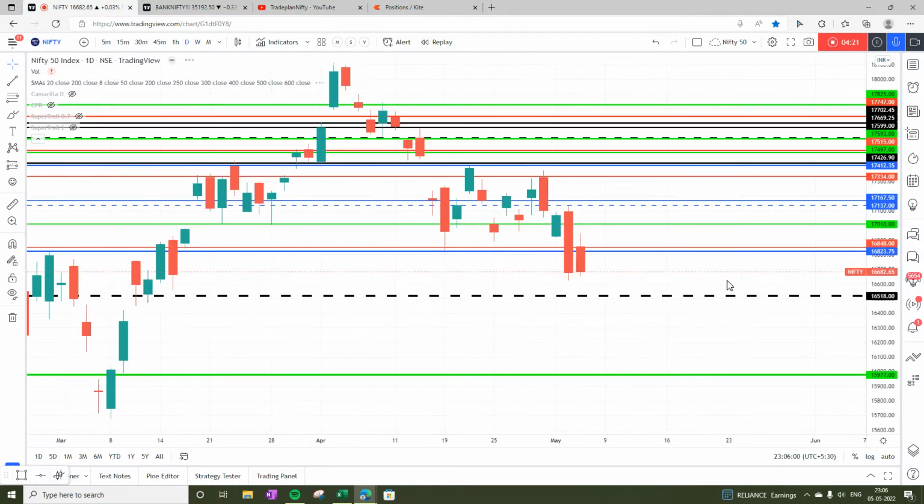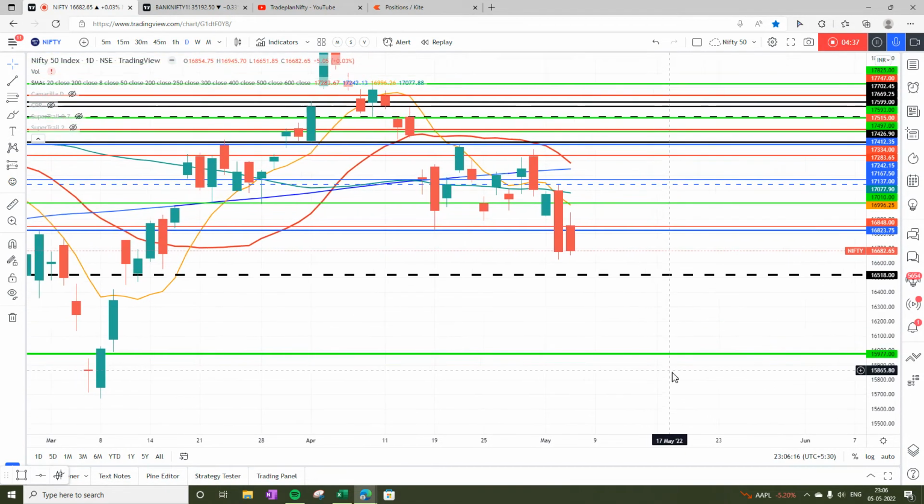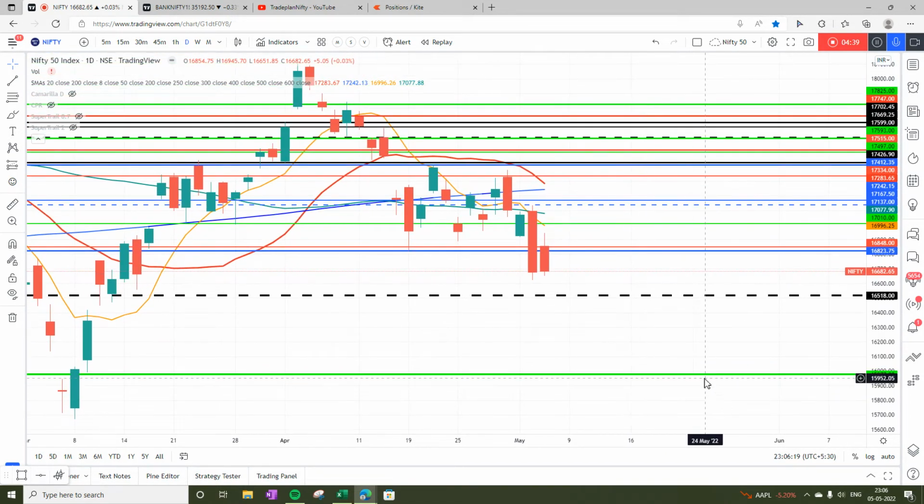On the daily chart, same story: close below all the moving averages, but still somewhere at the bottom of consolidation. But tomorrow it is going to break this consolidation and go down. So here also the market is not looking very good. And now the next support is seen only at 15,977, which is yearly L3, or 16,000.